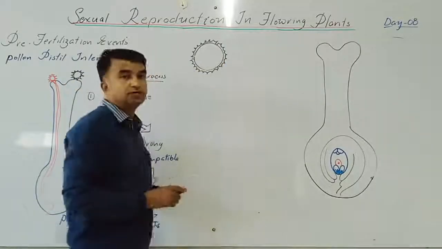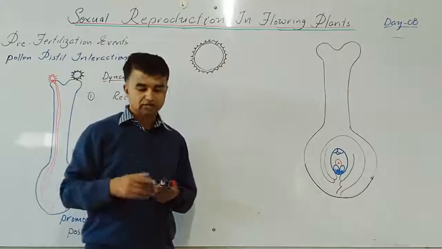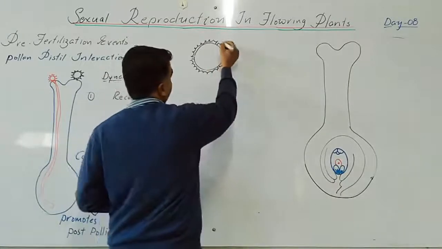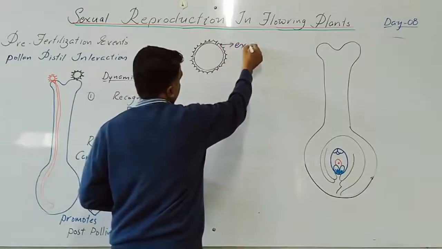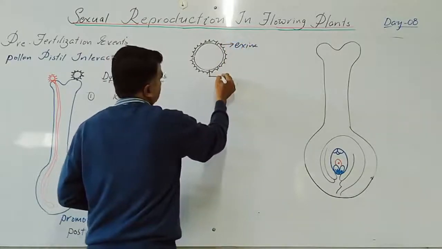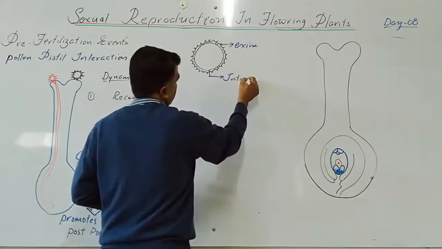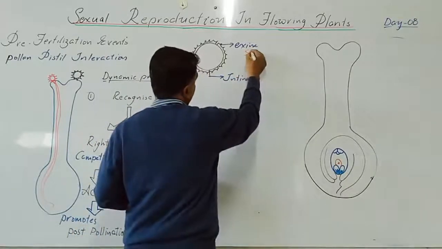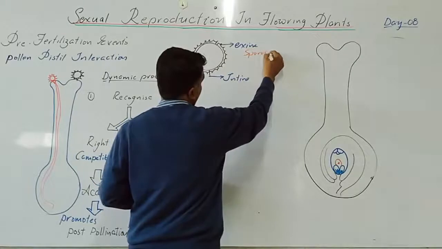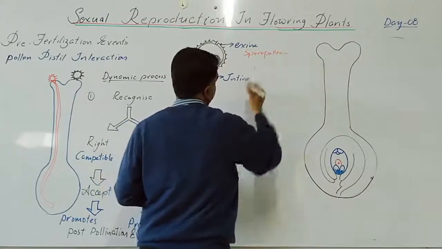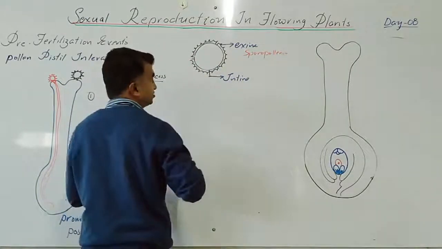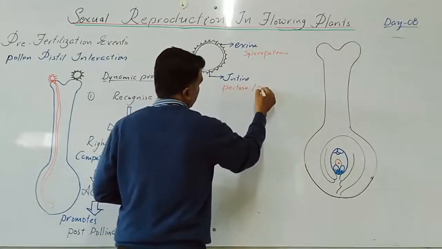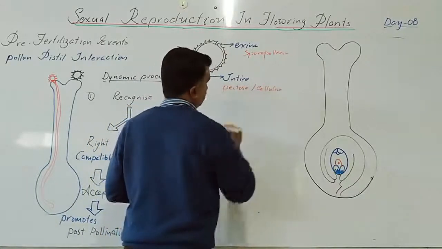The intine is made up of pectose and cellulose, which is elastic in nature. This is the exine and this is the intine. Exine is made up of sporopollenin and intine is made up of pectose and cellulose.